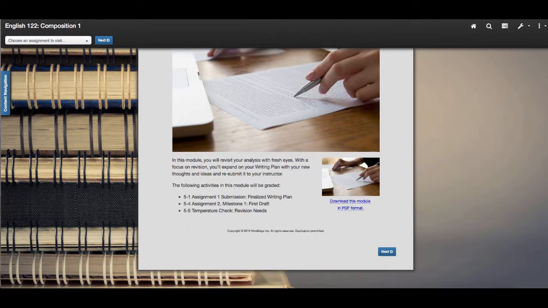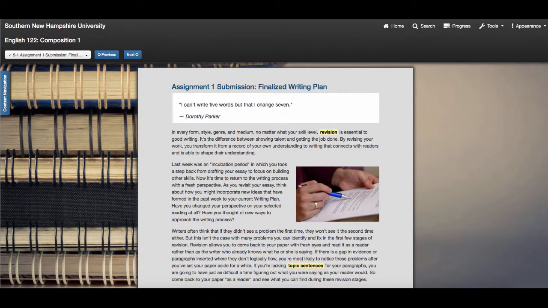The following assignments in this module will be graded. 5.1, which is submission, your finalized writing plan. 5.4, assignment 2, which is milestone 1, your first draft of your essay. And then 5.5, a temperature check that goes over revision skills. So let's look at 5.1.